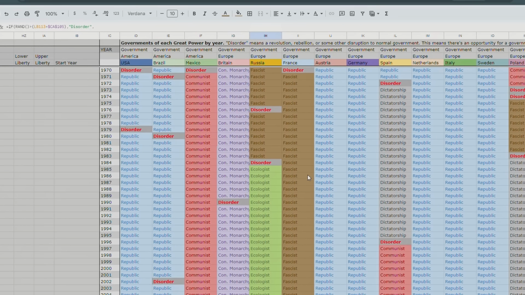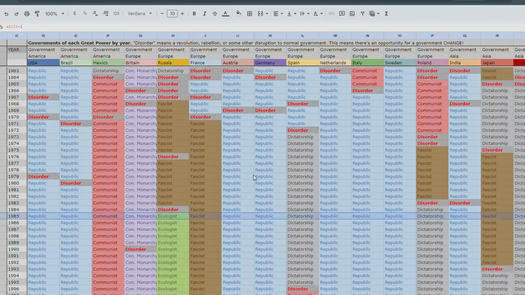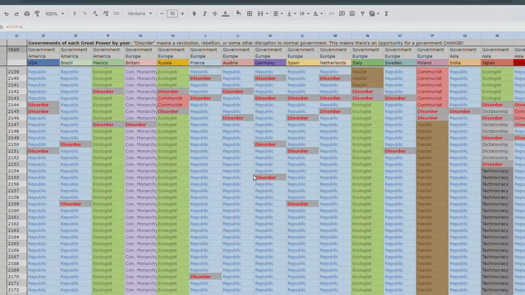So the first ecological government was 1985 with Russia. So maybe there was like a major nuclear disaster or a major climate crisis or major flood or something in Russia, and then the ecologists took over. And this is a green ideology that's authoritarian. But before that, it was fascist. Let's see, anything weird? Let's scroll all the way down to see any weird results.